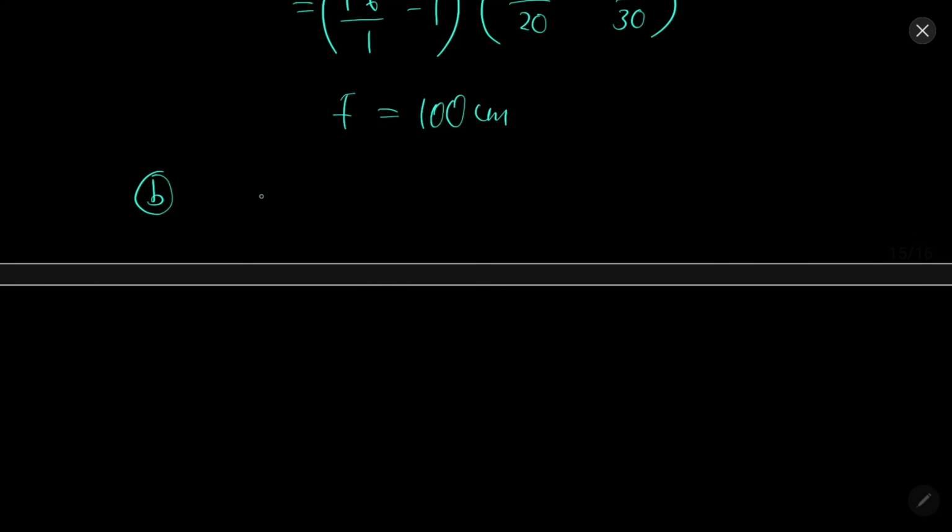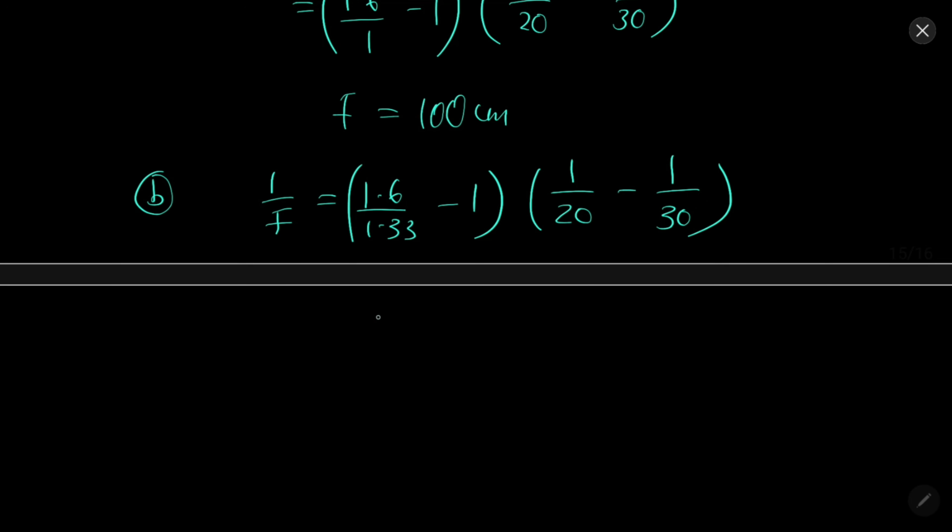B part. In this, 1 by f equal to 1.6 by 1.33 minus 1, 1 by 20 minus 1 by 30. f will come out to be 300 centimeter.